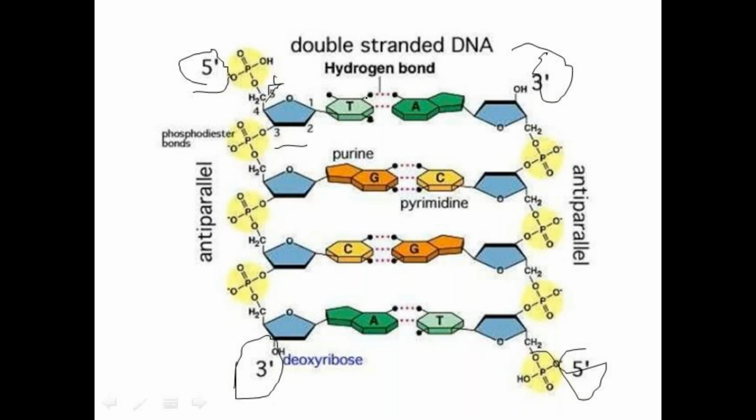Adenine combines with thymine by forming two hydrogen bonds. See the hydrogen bonds marked here. Whereas guanine forms three hydrogen bonds.